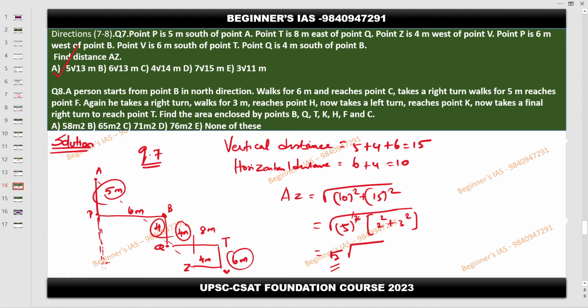Then the remaining thing is 5 into 2 is 10, therefore 2 square. 5 into 3 is 15. Simple. With the square and square root getting cancelled, I am getting 5 here. With this itself I am stopping the problem without solving anything. Anyhow, if you solve also, you will get the same. So it is equal to 5 root 13 meter. Done. Now move on with the 8th question.